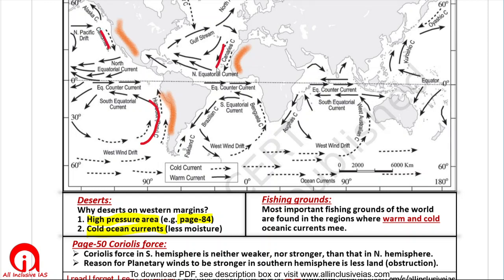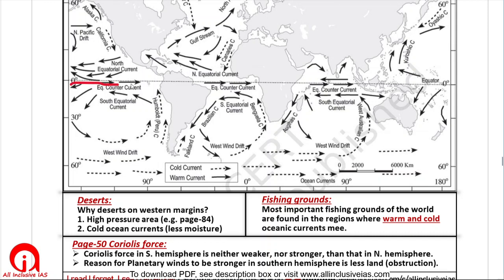Now cold ocean currents means the air above the ocean current will also be cold, and cold air can hold less amount of water, less amount of moisture. So this cold air with less moisture, when it reaches land, will not be able to supply any moisture to the vegetation, and over a period of time there will be desert formation. In places where cold and warm currents meet, phytoplankton growth is very good, and since phytoplankton growth is good, there will be a good amount of fish. Therefore such zones are also good zones for the fishing industry.